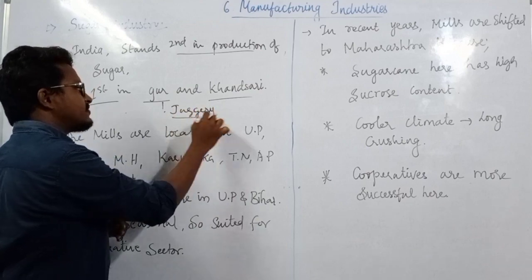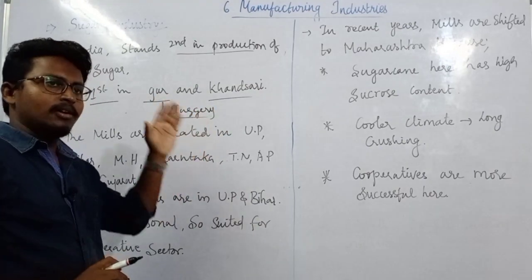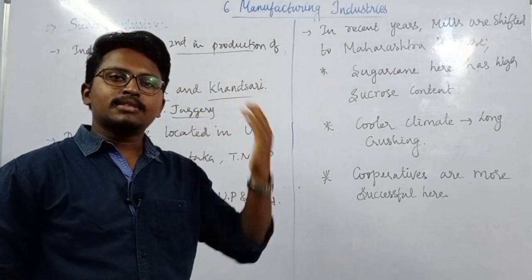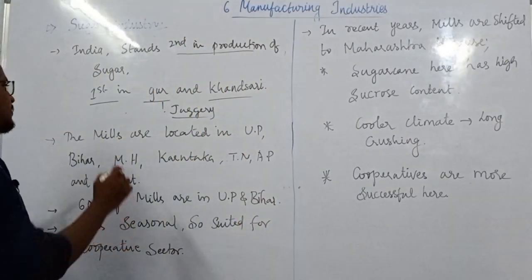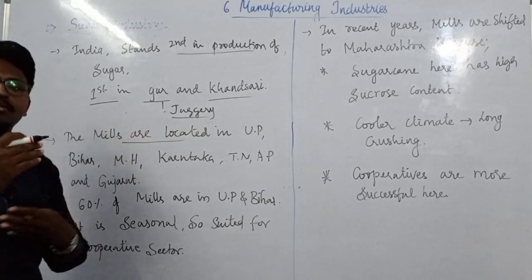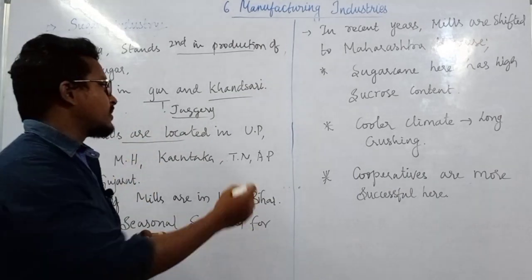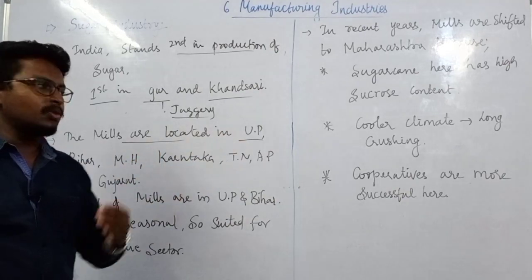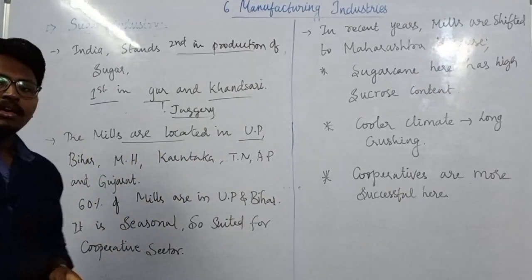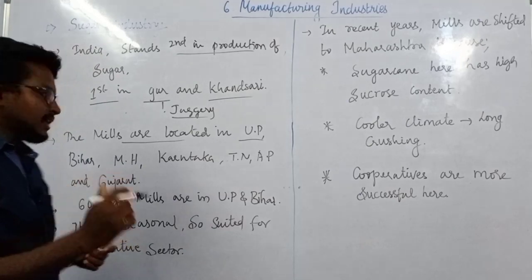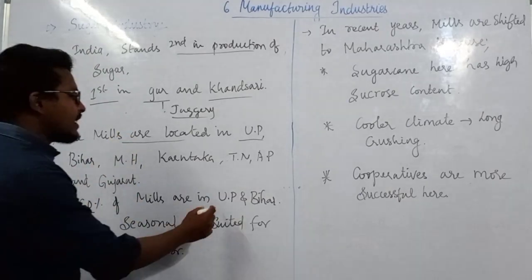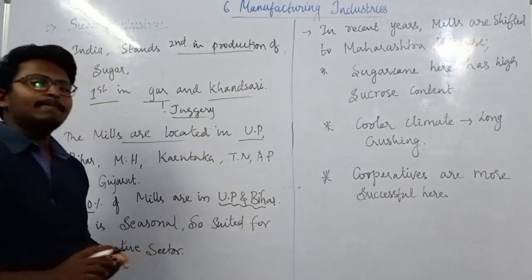So in jaggery we stand in the first position, and in sugar in the second position. The sugar mills are mainly located in UP, Bihar, Maharashtra, Karnataka, Tamil Nadu, Andhra Pradesh and Gujarat. And out of these, 60% of the sugar mills are located in UP and Bihar.